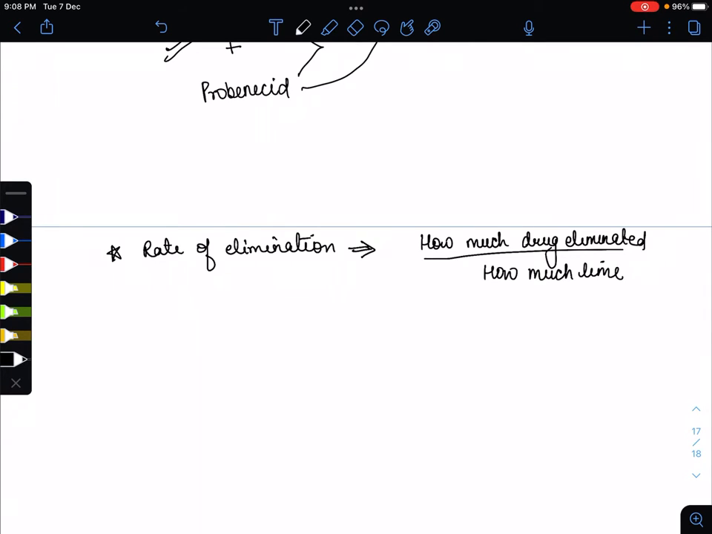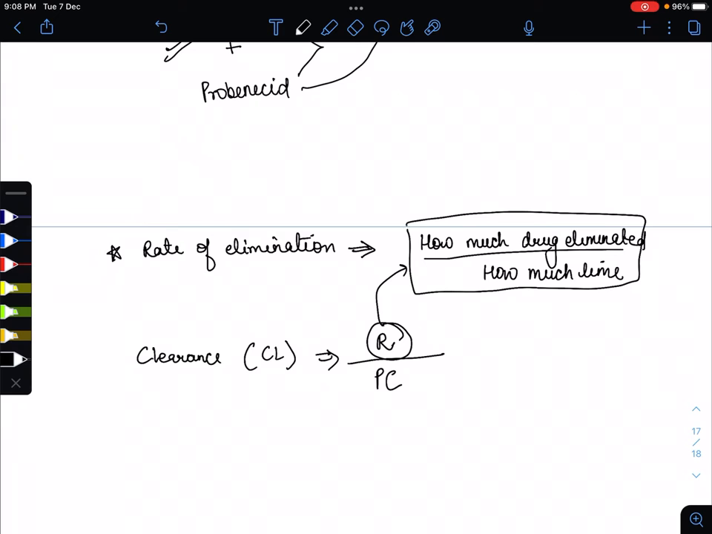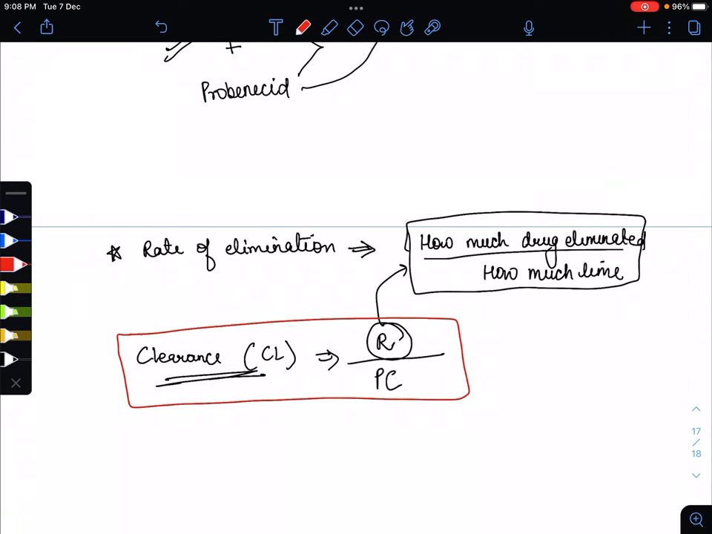Now the next formula is clearance. For clearance we have the formula: rate of elimination upon plasma concentration. Rate of elimination is calculated by the earlier formula, and clearance is calculated by rate of elimination upon plasma concentration. This is the formula of the clearance.